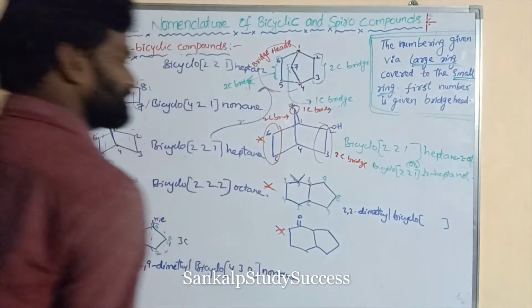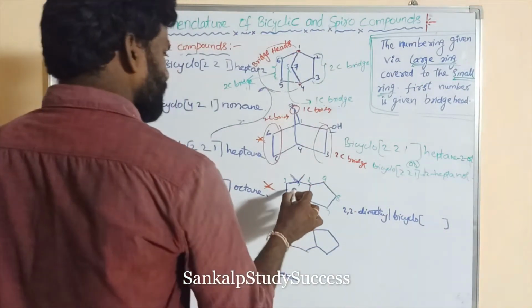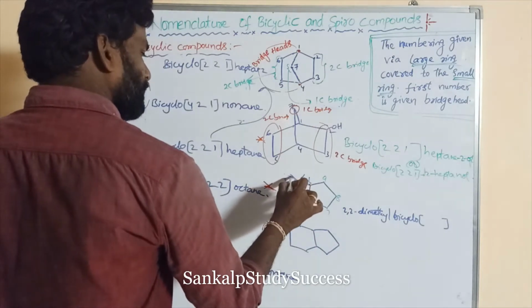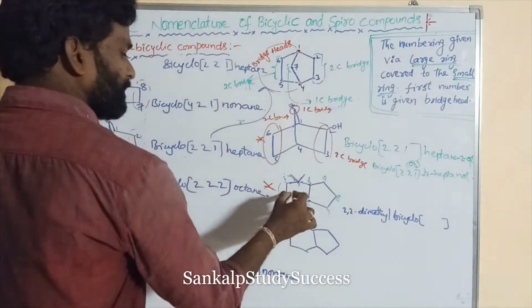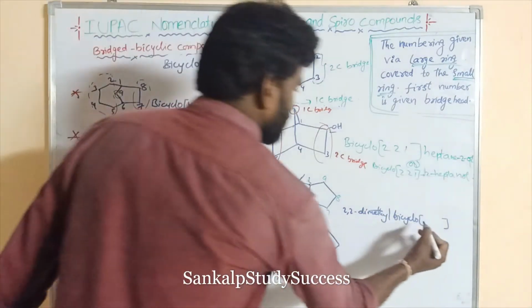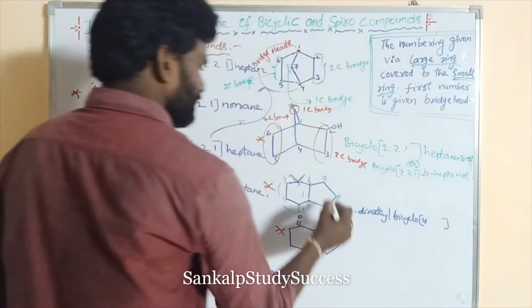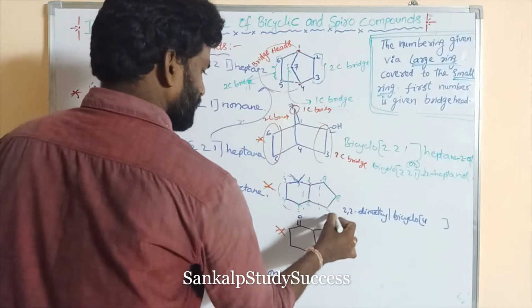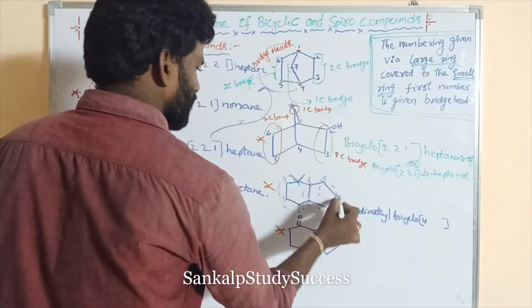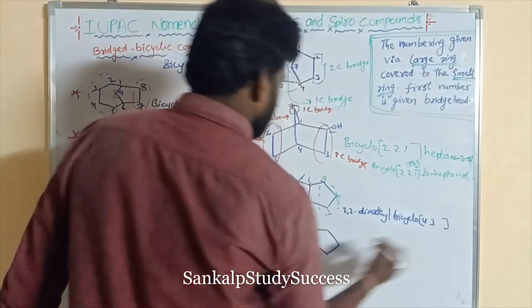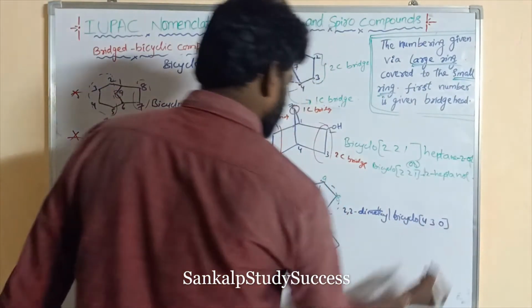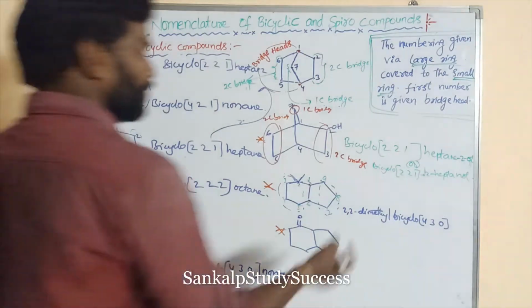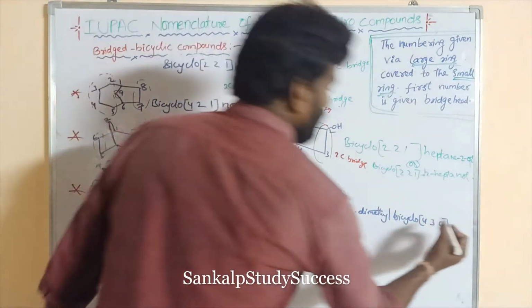And bicyclo in the parenthesis. This is the 4-carbon bridge, which can be written first. This is the 3-carbon bridge. And this is the fused cyclic, so that can be written 0. 4, 3, 0. Total how many carbons are there? 9.